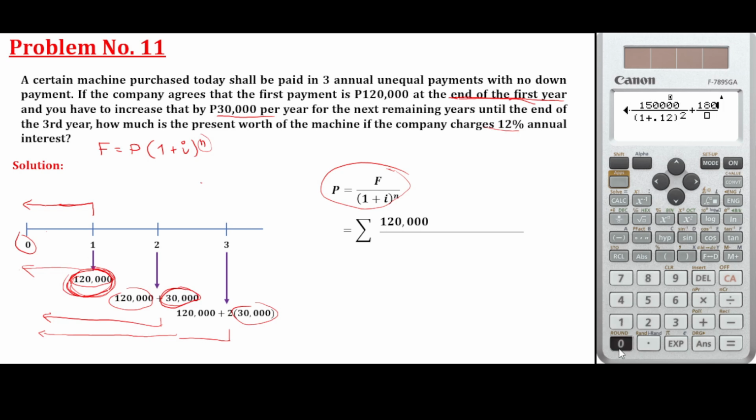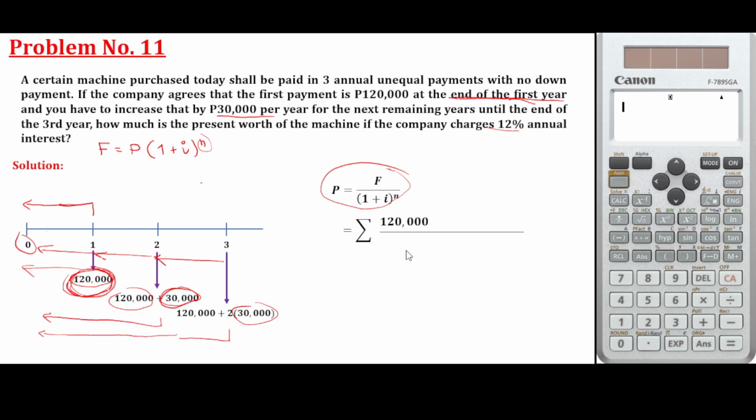So you are going to raise 1 plus 0.12 to 3, for 3 years. So the answer here is 354,842.383. This is the present amount. Let's store this value and then compare it to the derived formula.